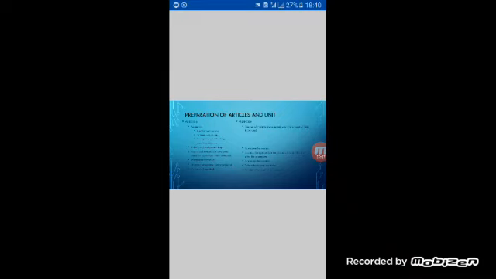Now, preparation of articles and units. We will discuss the articles which are needed for the eye irrigation and their purposes. Here are the articles. First one is a rubber bulb syringe, IV bottle with IV set, an irrigating can with tubing, a medicine dropper. The size of the irrigator depends upon the amount of fluid to be used. A kidney tray and a paper bag, which are used to receive the waste.